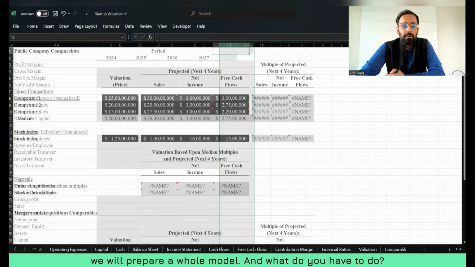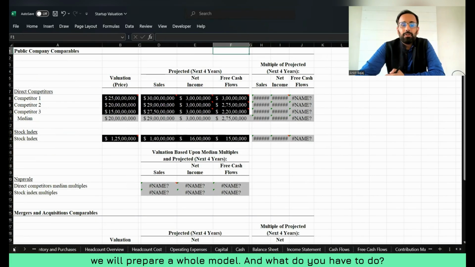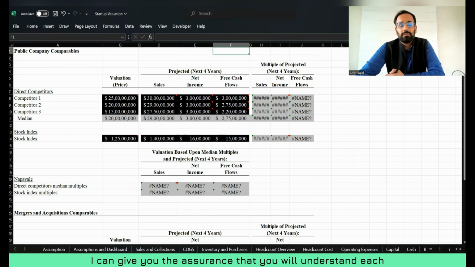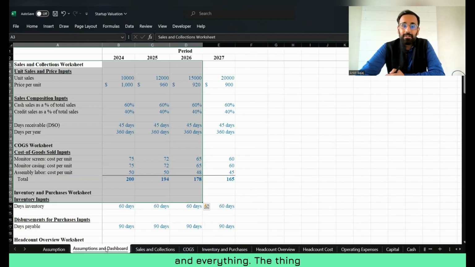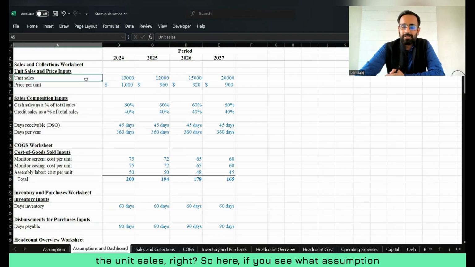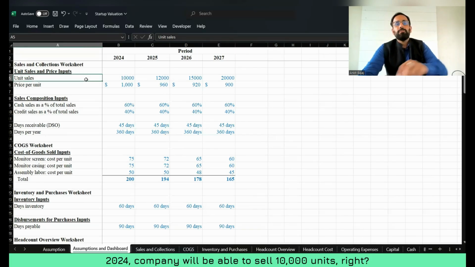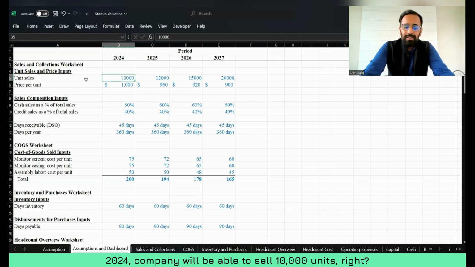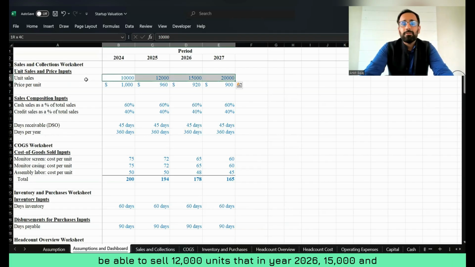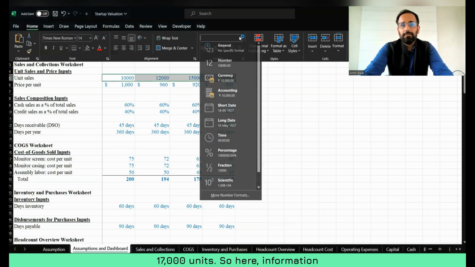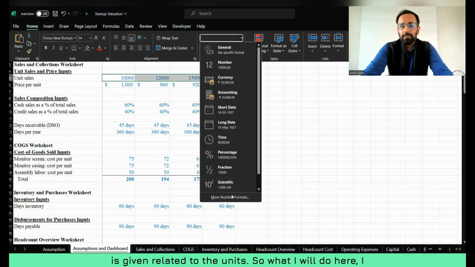So here we will prepare the whole model, and you have to focus a lot. I can give you the assurance that you will understand each and everything. The thing is that you have to focus a lot. Now, if you see here, the assumption is given related to the unit sales. The company assumes that in year 2024, it will be able to sell 10,000 units. Then in year 2025, it will be able to sell 12,000 units. Then in year 2026, 15,000, and 17,000 units. So here information is given related to the units.